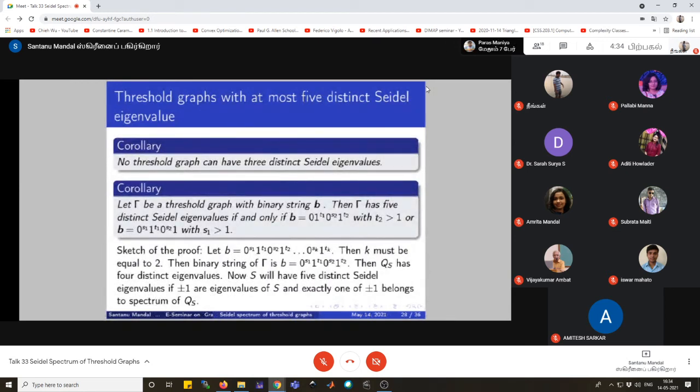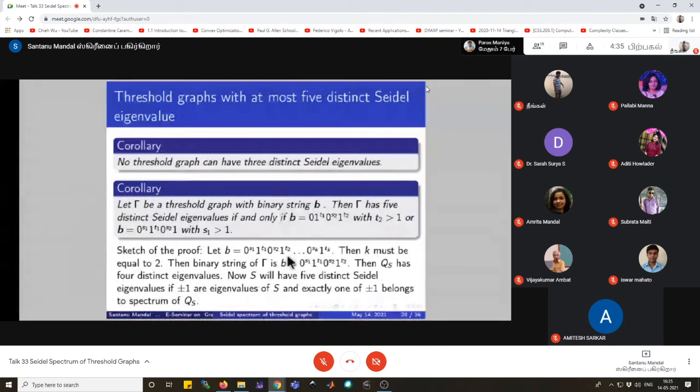As a consequence of the previous two corollaries, we can say that there does not exist any threshold graph with three distinct Seidel eigenvalues. The next corollary states that the threshold graph gamma will have five distinct Seidel eigenvalues if and only if b equals 0 to the power 1, 1 to the power t1, 0 to the power s2, 1 to the power t2, where t2 is strictly greater than 1, or we take the form 0 to the power s1, 1 to the power t1, 0 to the power s2, and 1 to the power 1 with s1 strictly greater than 1.